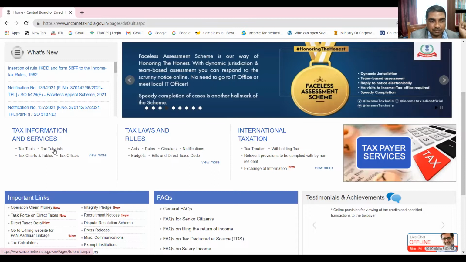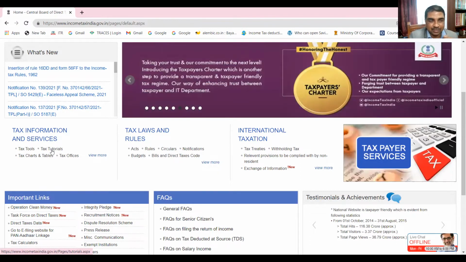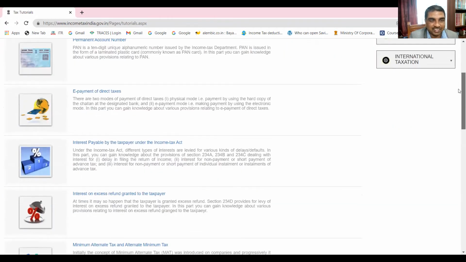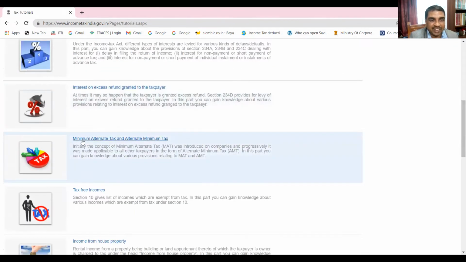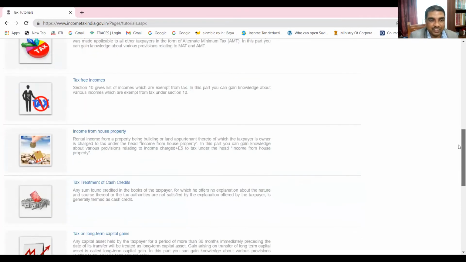Can you see what is there? Tax tutorials. Tax tutorials are very helpful for students. If you click here, you can find tutorials on many areas. Let us say you want to know what a permanent account number is. You can click here and understand everything. Or what is minimum alternate tax, MAT; what is tax-free income; how income from house property will be computed; what is the tax treatment of cash credit; what is long-term capital gain.